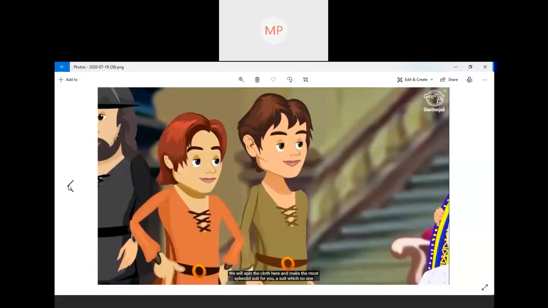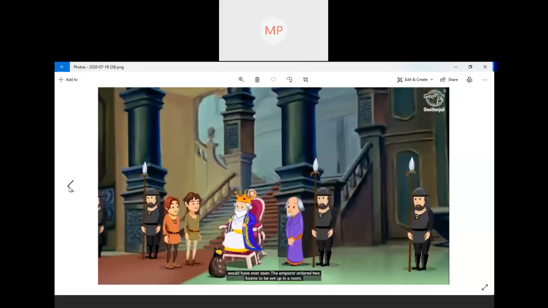We will spin the cloth here and make the most splendid suit for you. Splendid means very beautiful. A suit which no one would have ever seen. The emperor ordered two looms to be set up in a room. So now they've got a bag of gold and they've also got the king's permission to weave the cloth. So the emperor also ordered to set up looms in a room. Looms, I told you, right?